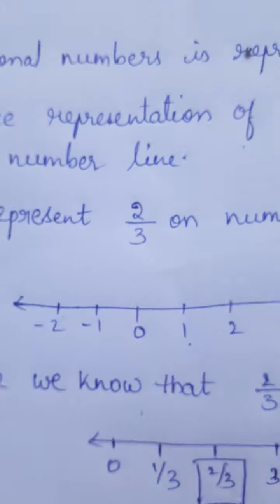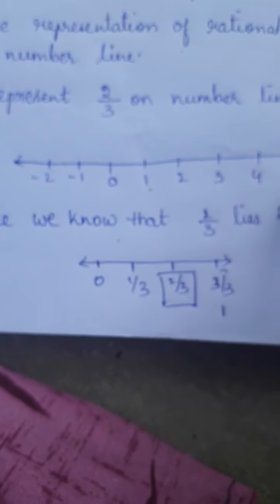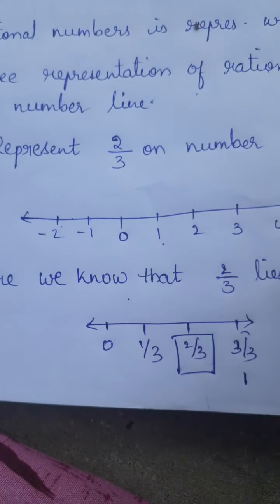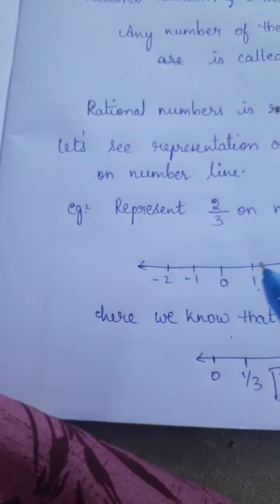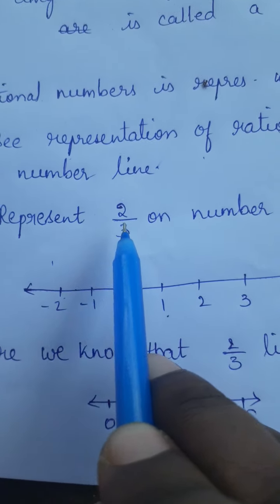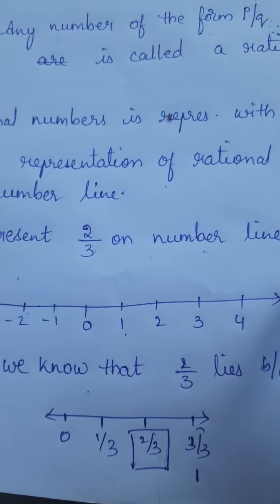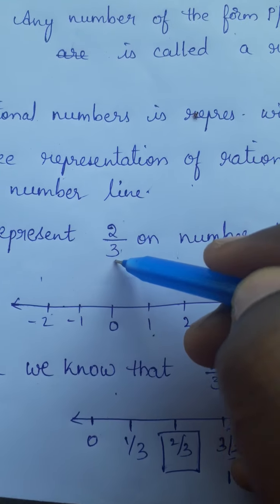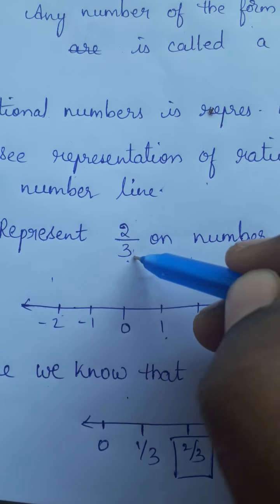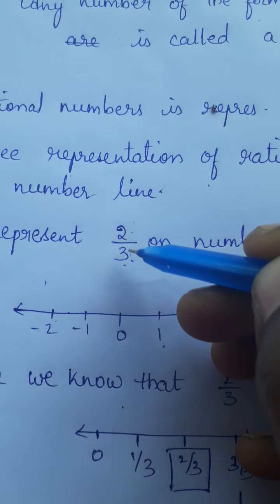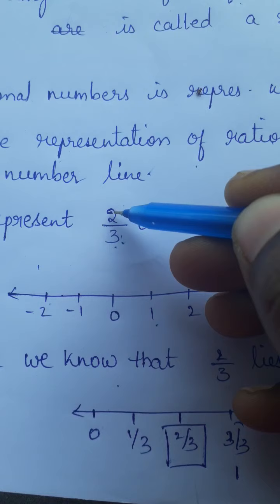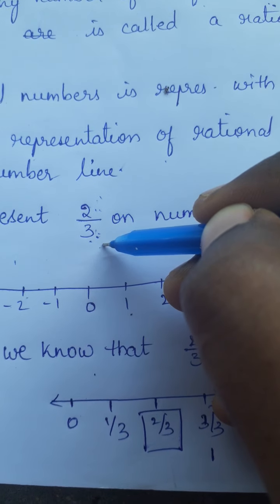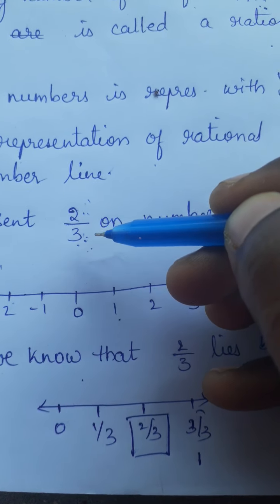Now we are going to study the representation of rational numbers on a number line. This also you have in your 8th class. Let's recall. I have taken one example. Represent 2 by 3 on a number line. So how are we going to represent it? By seeing 2 by 3, you can say that this is 2 out of 3 parts. Then between which two numbers does 2 by 3 lie? This is a big confusion for many of us. So let us see how to find it.